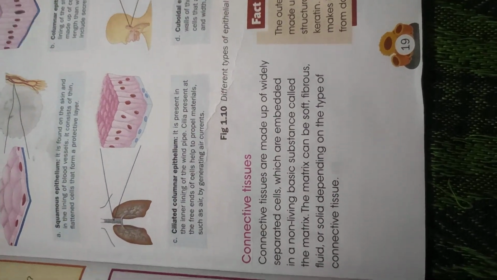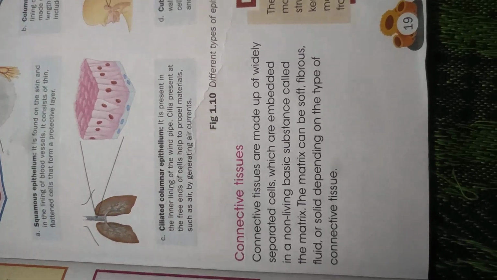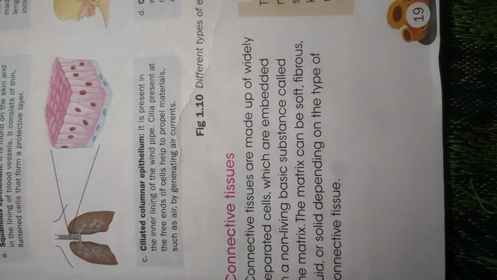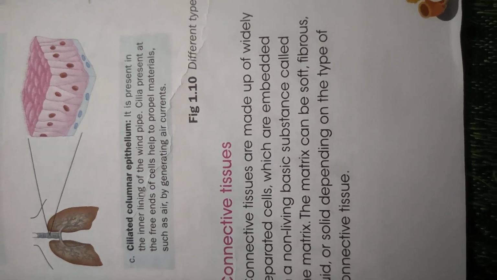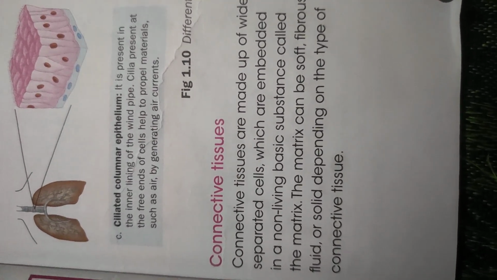Now let's start connective tissue. Connective tissues are made up of widely separated cells embedded in a non-living substance called matrix, and the matrix can be soft, fibrous, fluid or solid depending on the type of connective tissue. So connective tissues are categorized on the basis of the matrix. The matrix can be fluid, soft or solid, so they are further categorized into different categories.